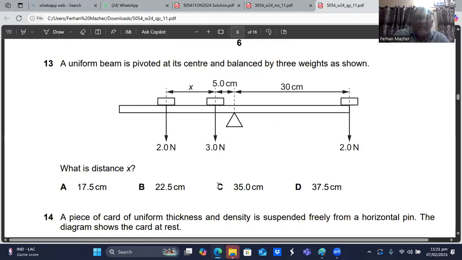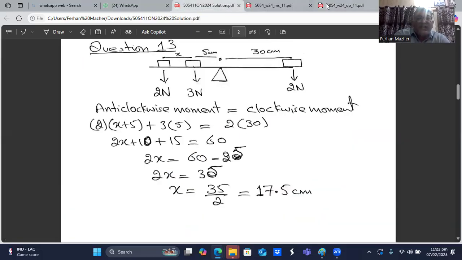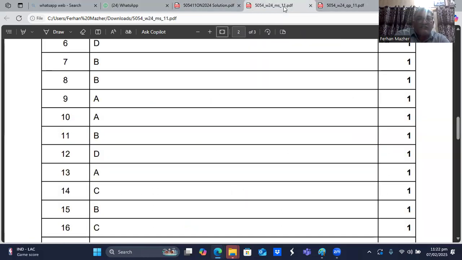We think the value of x is 17.5 centimeters. So let me check again. A choice. A is the right choice, sir.